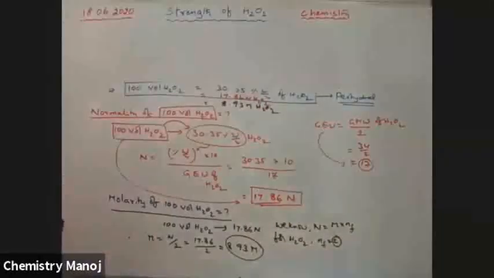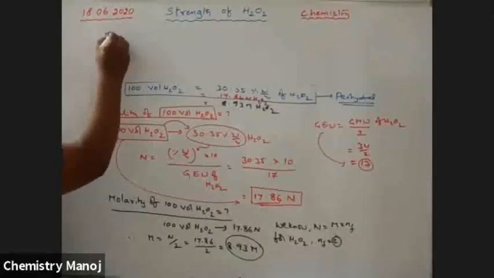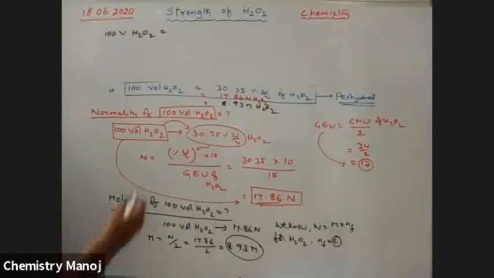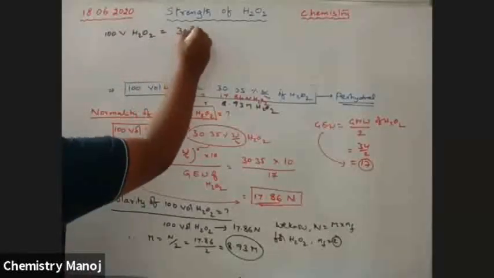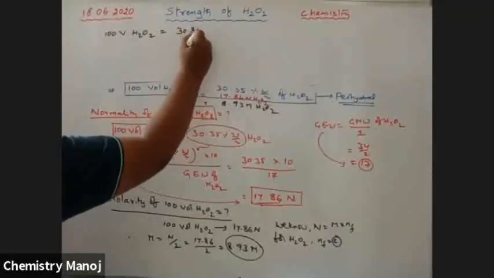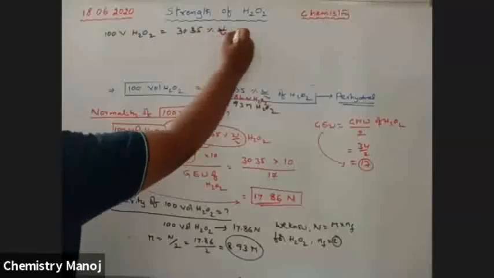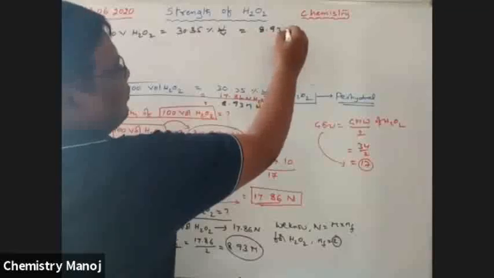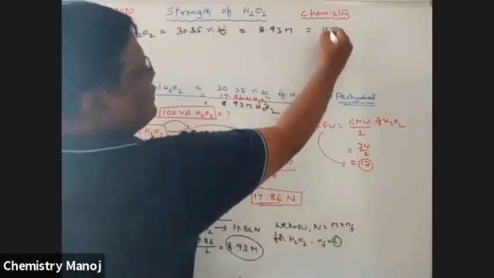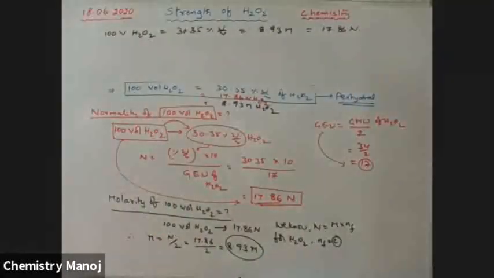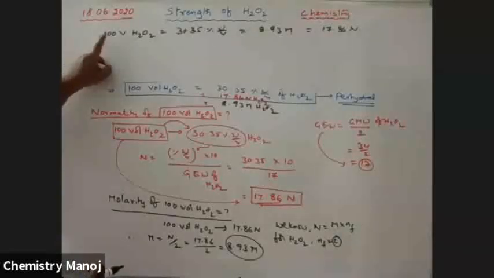From this, 100 volume H2O2 is equal to 30.35 percentage weight by volume, which is equal to 8.93 molarity, which is equal to 17.86 normality. Okay, so please bear in mind.